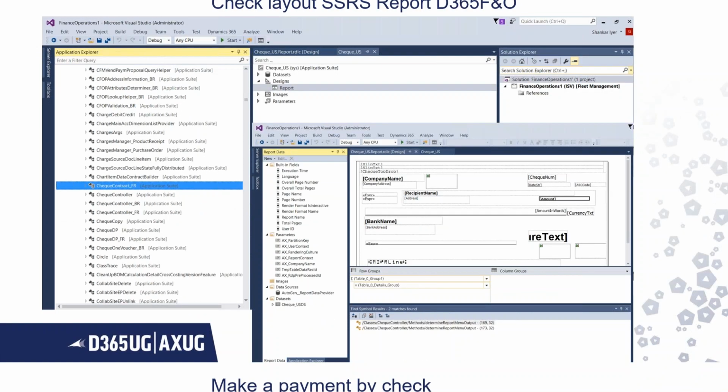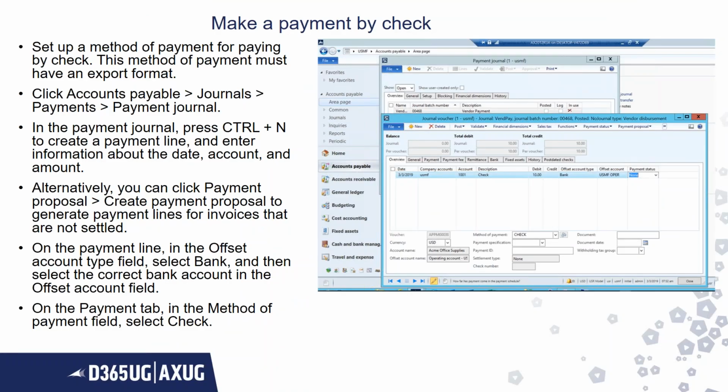Now, making a payment by check. In order to make the payment by check, you either go to accounts payable, journal, payment journal, or obviously accounts receivable, journal, and then payment journal. So you create a line. Here I have created a line for a check for account 1001 for $10, and payment status is set to none.